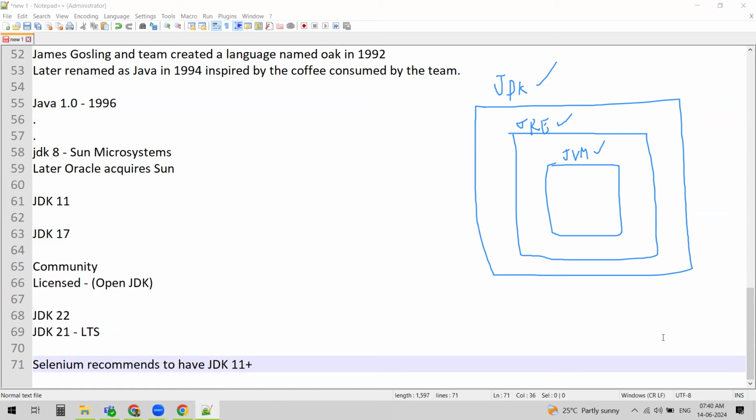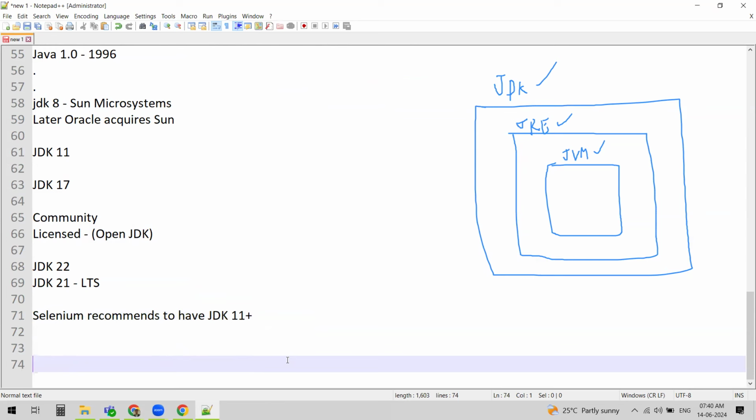Is that clear till now? If it is clear, then we can jump on to download JDK, and then we'll see how to install JDK. If you have any questions regarding the topics we are discussing now, you can put them in the chat as well, and I'll answer those queries. If it is clear, then we can jump on to the next topic, where I'll show you how to download JDK and how to install it. All right, I saw some responses. So we can go ahead.